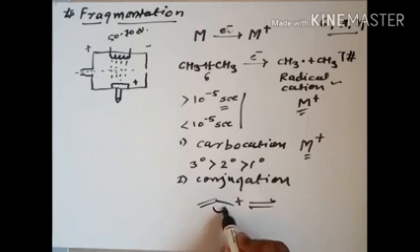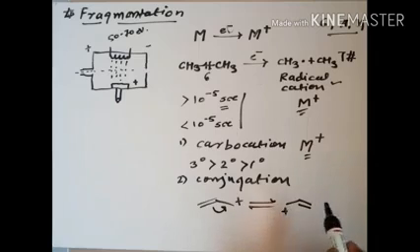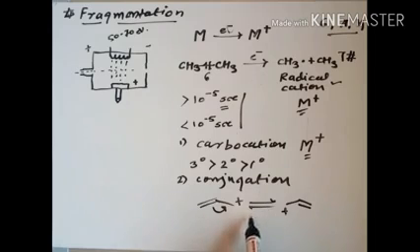It is in conjugation with this, meaning the charge shifts over here, and we get a double bond over here and the positive charge over here. So in this way the positive charge is stabilized by means of conjugation. If there is conjugation, this molecule is extra stable. And if it is tertiary and present in conjugation, such molecules are stabilized by either the inductive effect or the resonance effect. Such molecules have a lifetime greater than 10 raised to power minus 5 second. So this is the concept.